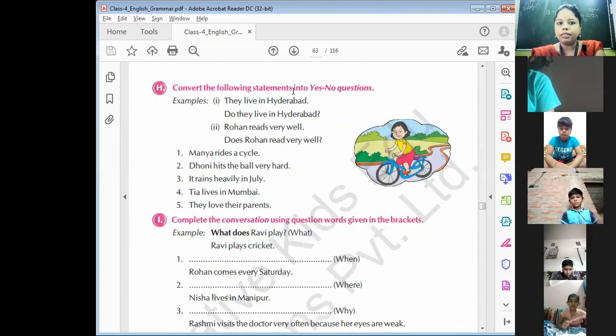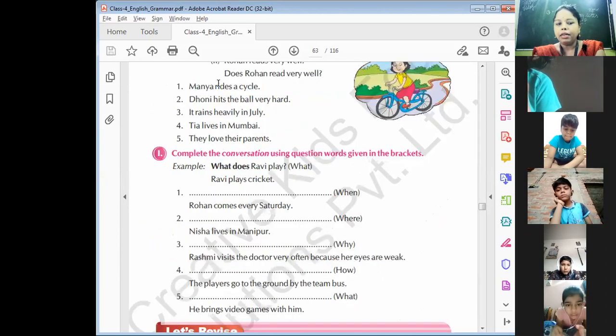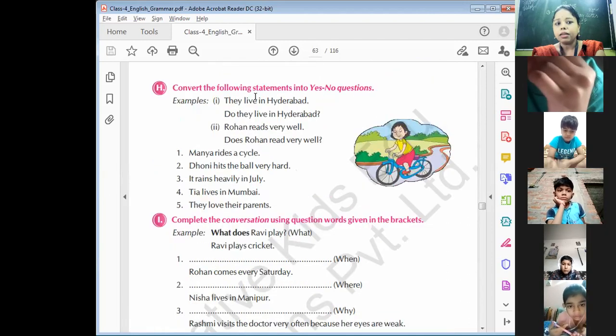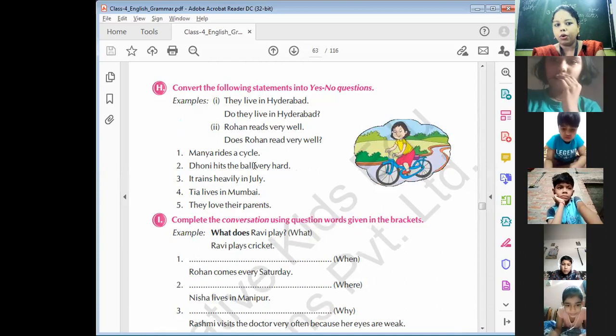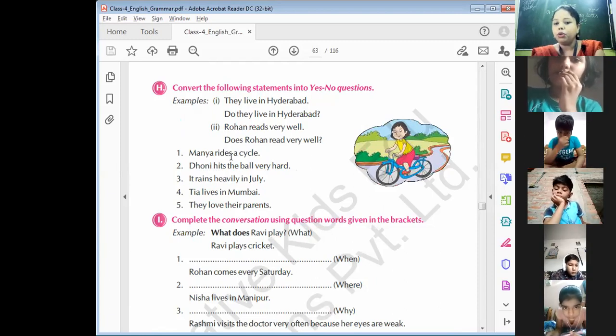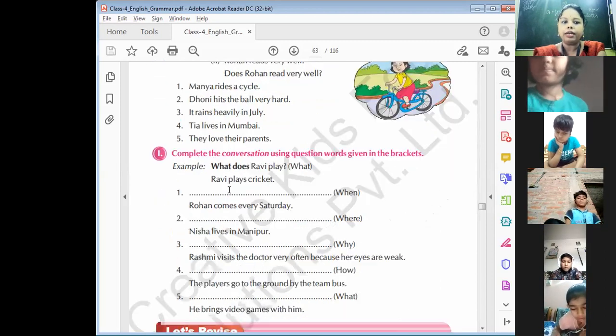Convert the statement into a yes, no question. They live in Hyderabad. Do they live in Hyderabad? Rohan reads very well. Does Rohan read very well? Manya rides a bicycle. Does Manya ride a bicycle? Dhoni hits the ball very hard. Does Dhoni hit the ball very hard? You don't have to use s with the verb. Understand? You don't have to use s with the verb in questions and in negative sentences.